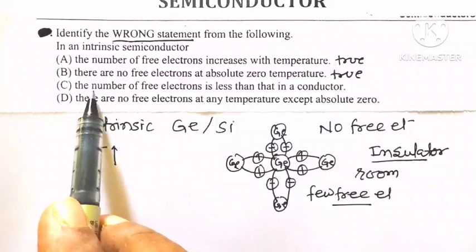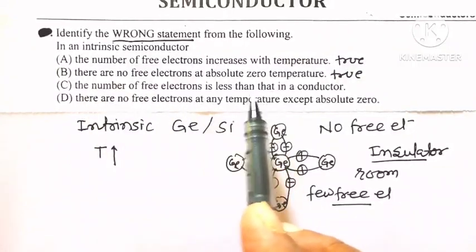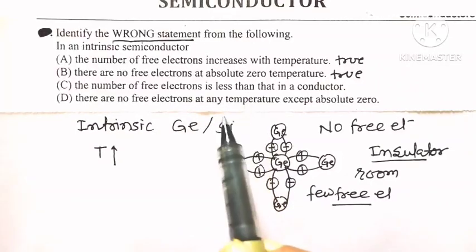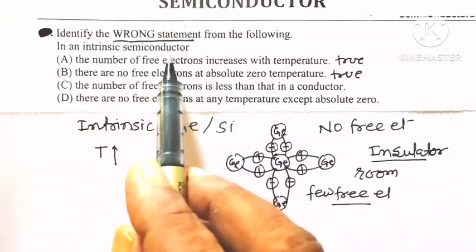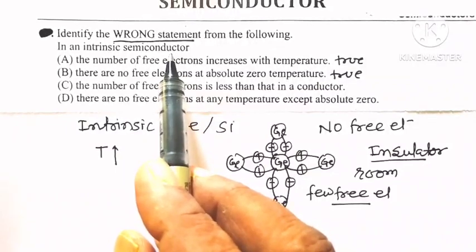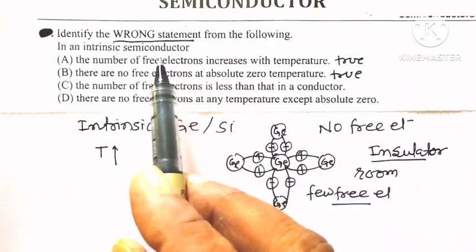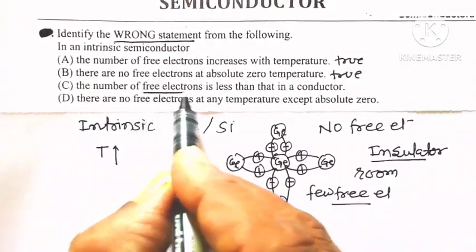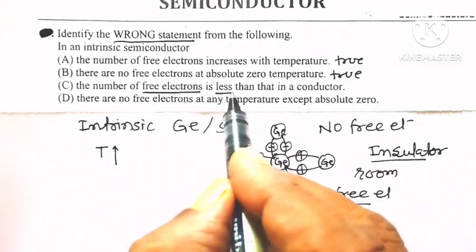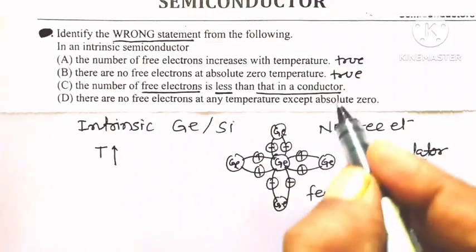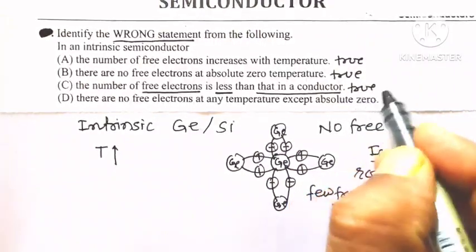The third statement, the number of free electrons is less than that in a conductor. Definitely, consider the conductivity of an intrinsic semiconductor. Semiconductor means those materials whose electrical conductivity is what? Less than a conductor but more than an insulator. So, the number of free electrons in an intrinsic semiconductor is definitely less than the number of free electrons in a conductor. So, this third statement is also true.